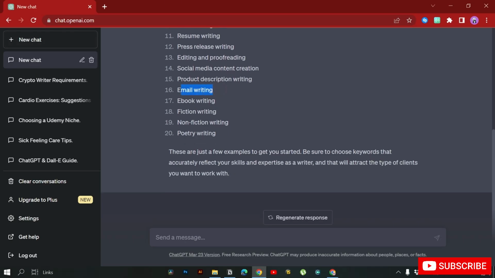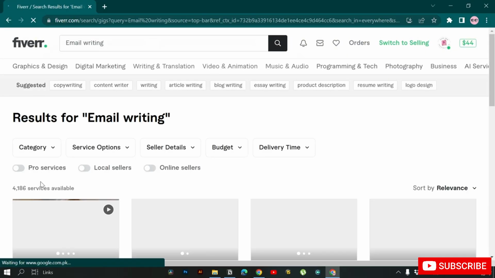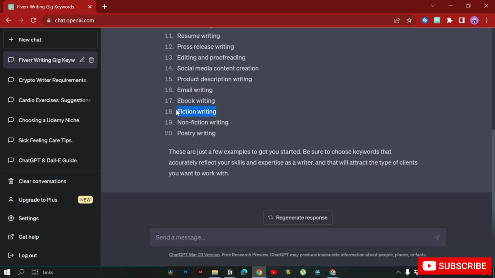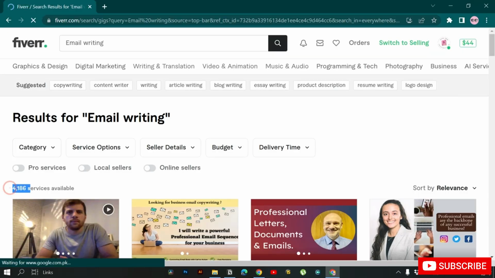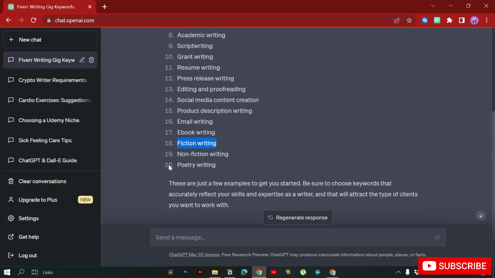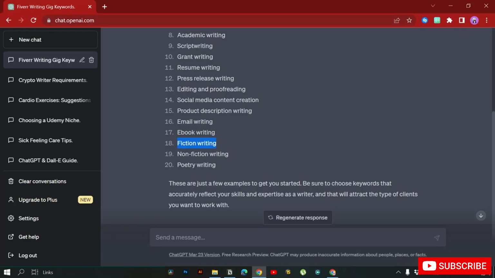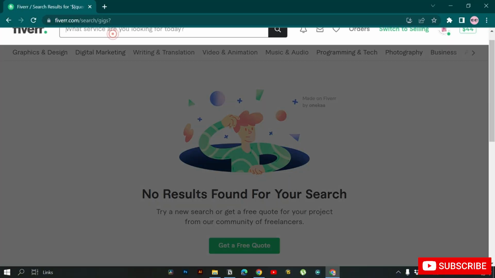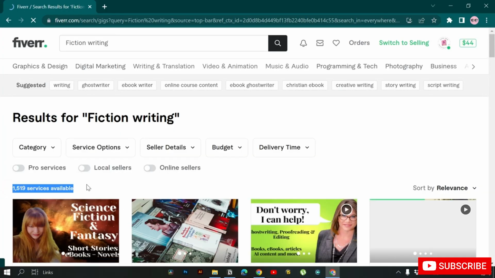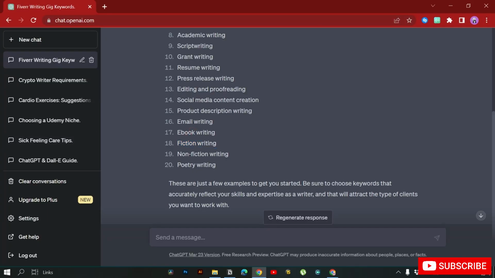Let's see one of these. I like email writing, so you can go here and search for email writing. It has 4186 services, so it's a lot. Make sure that it is as low as possible. You can check all of these 20 and select the two that have the fewest services. I'm going to take fiction writing, copy it and paste it here and search for it. 1519, it's very low and it's good. If you get it less than 1000, that will be a lot better.